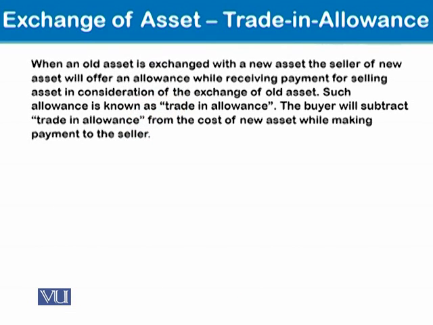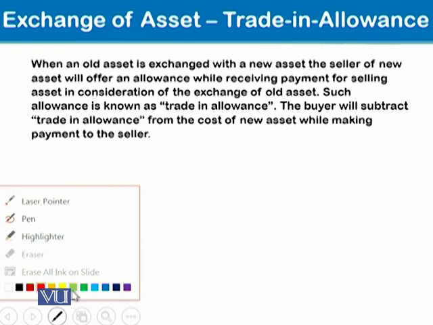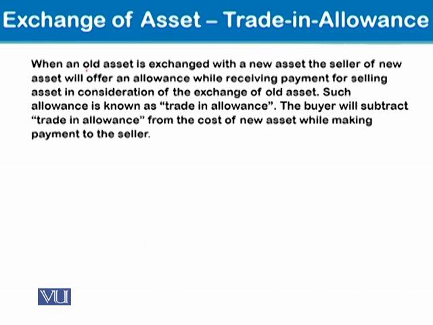The scenario or the concept that we will be discussing is that when an old asset is exchanged with a new asset, the seller of the new asset will offer an allowance while receiving payment for selling the asset, in consideration of the exchange of the old asset. As I told you, you had an old asset with you and you are exchanging it with your new asset.